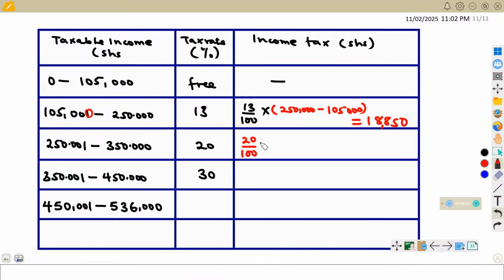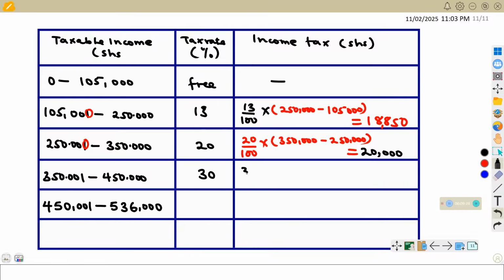Next, this will be 20% of 350,000. We subtract 250,000. As I said, this will be treated as a 0. So this should give us the value of 20,000.